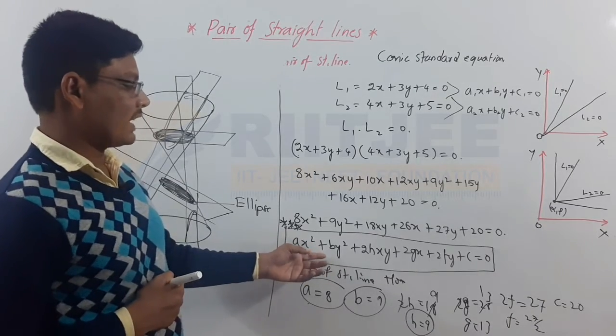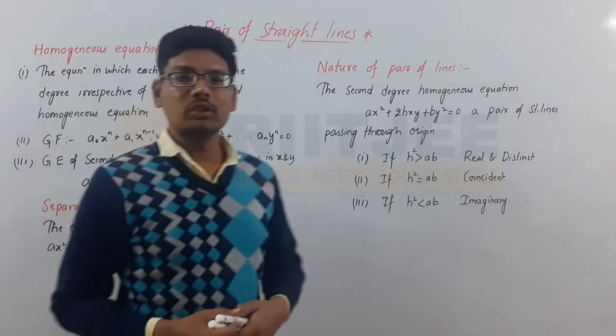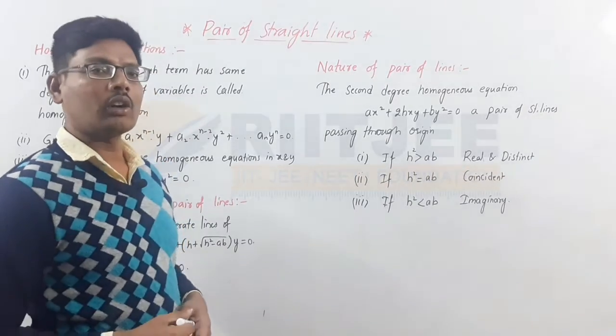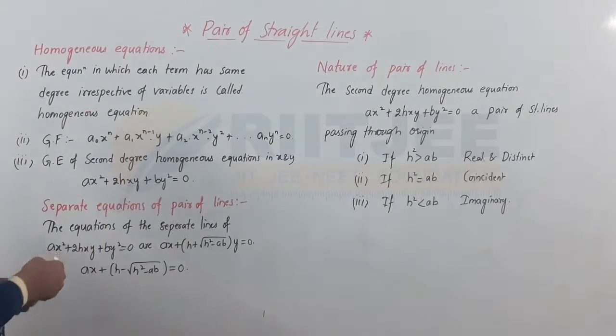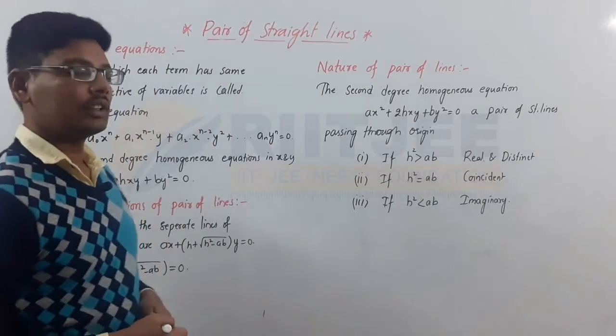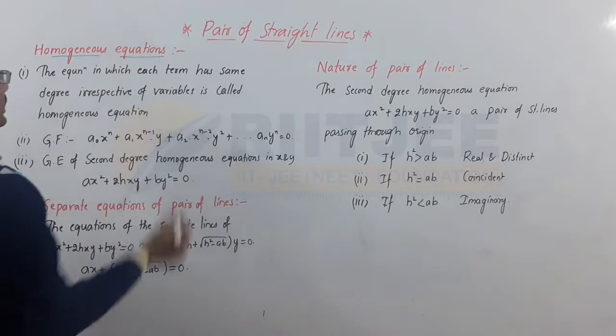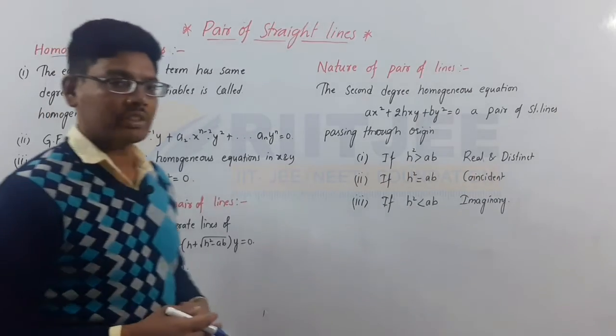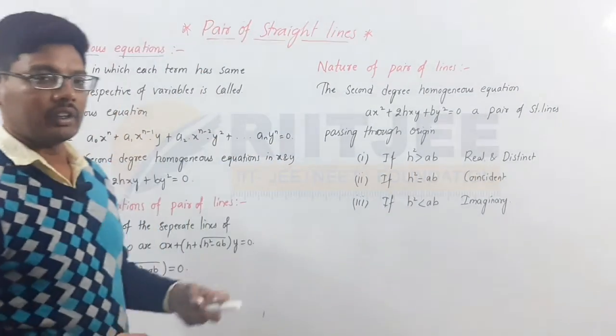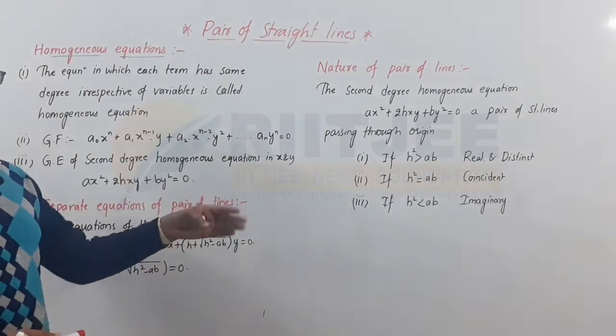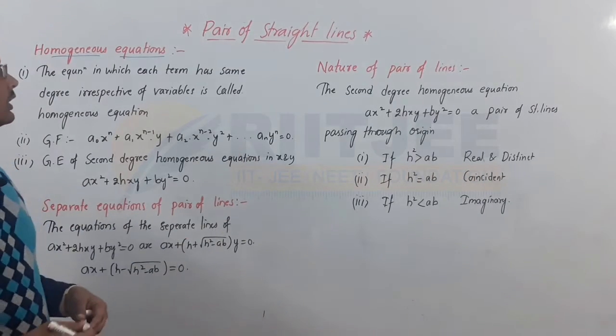Here this is the standard form of pair of straight lines. Now we are going to discuss some topics of pair of straight lines according to the material. Homogeneous equation. What is a homogeneous equation generally? Already we have discussed the proof for this one in the last part.